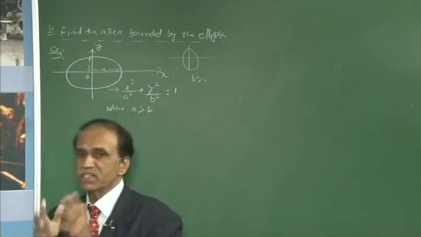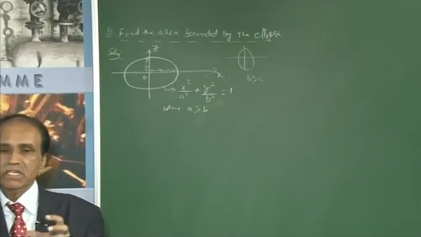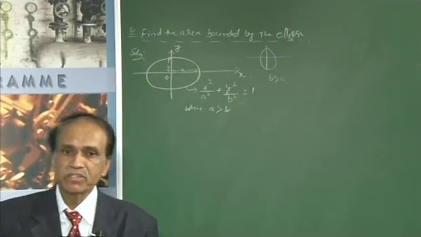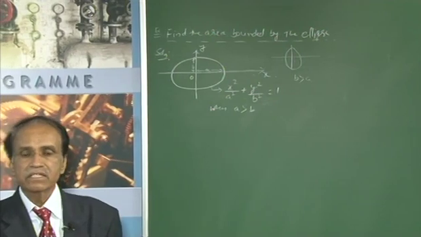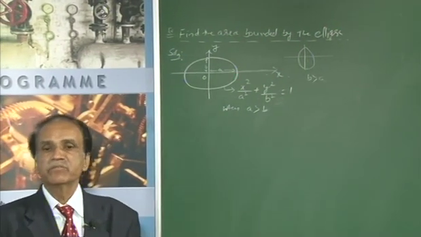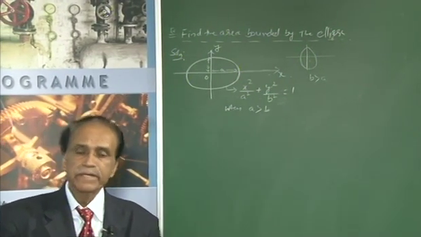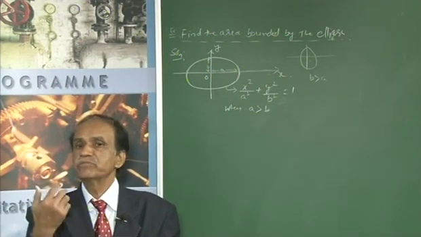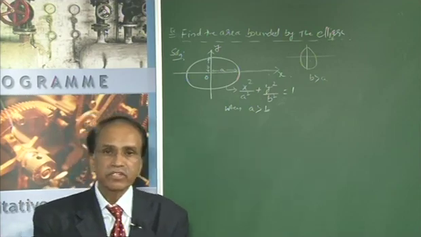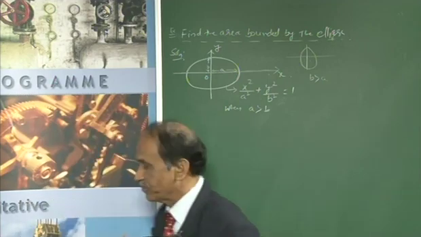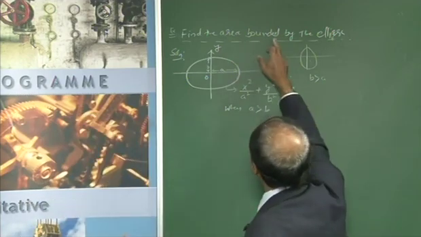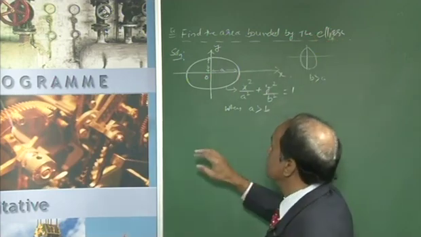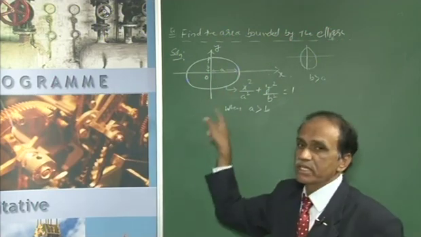Dear students, please understand the interpretation of the particular terminology, that is area, the volume, the interpretation of the graph which is going to be formed for the given information. Find the area bounded by the ellipse, that means the total area you have to calculate.